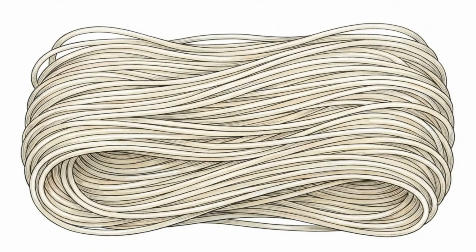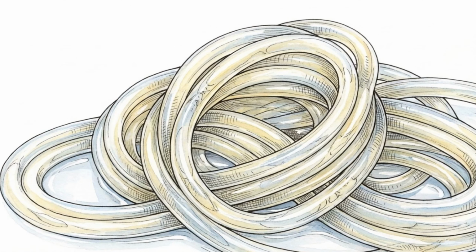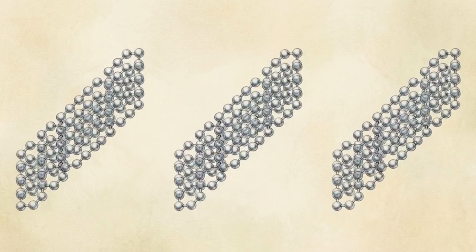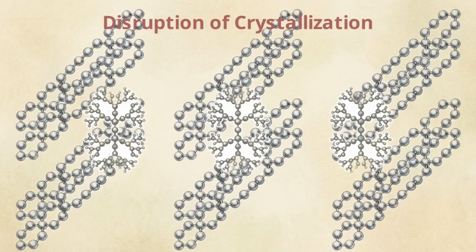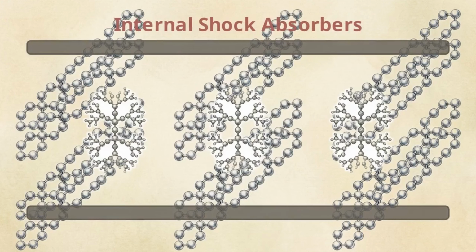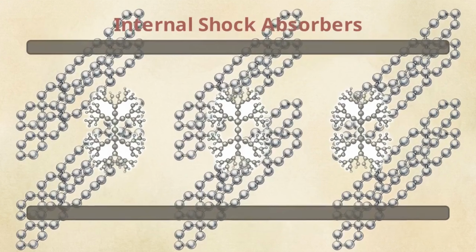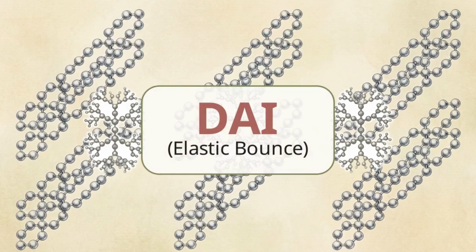the starch swells. Southern Vietnamese hủ tiếu utilizes a specific chemical modification, incorporating refined tapioca starch at a strict 25 to 30% ratio. The highly branched amylopectin molecules in tapioca physically disrupt the rigid crystallization of the rice amylose. These branched molecules act as internal shock absorbers. They allow the matrix to compress and rebound, creating the elastic bounce known as dai.